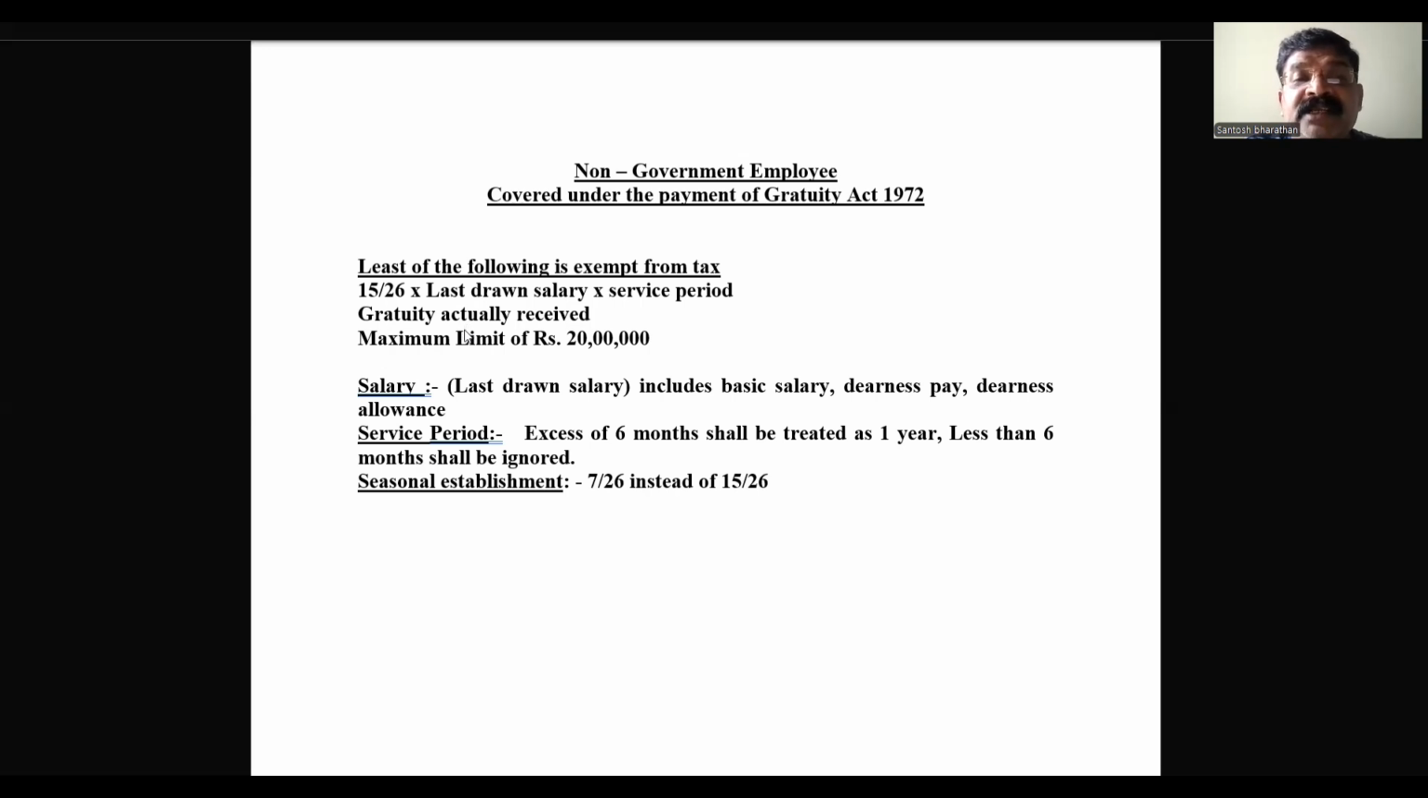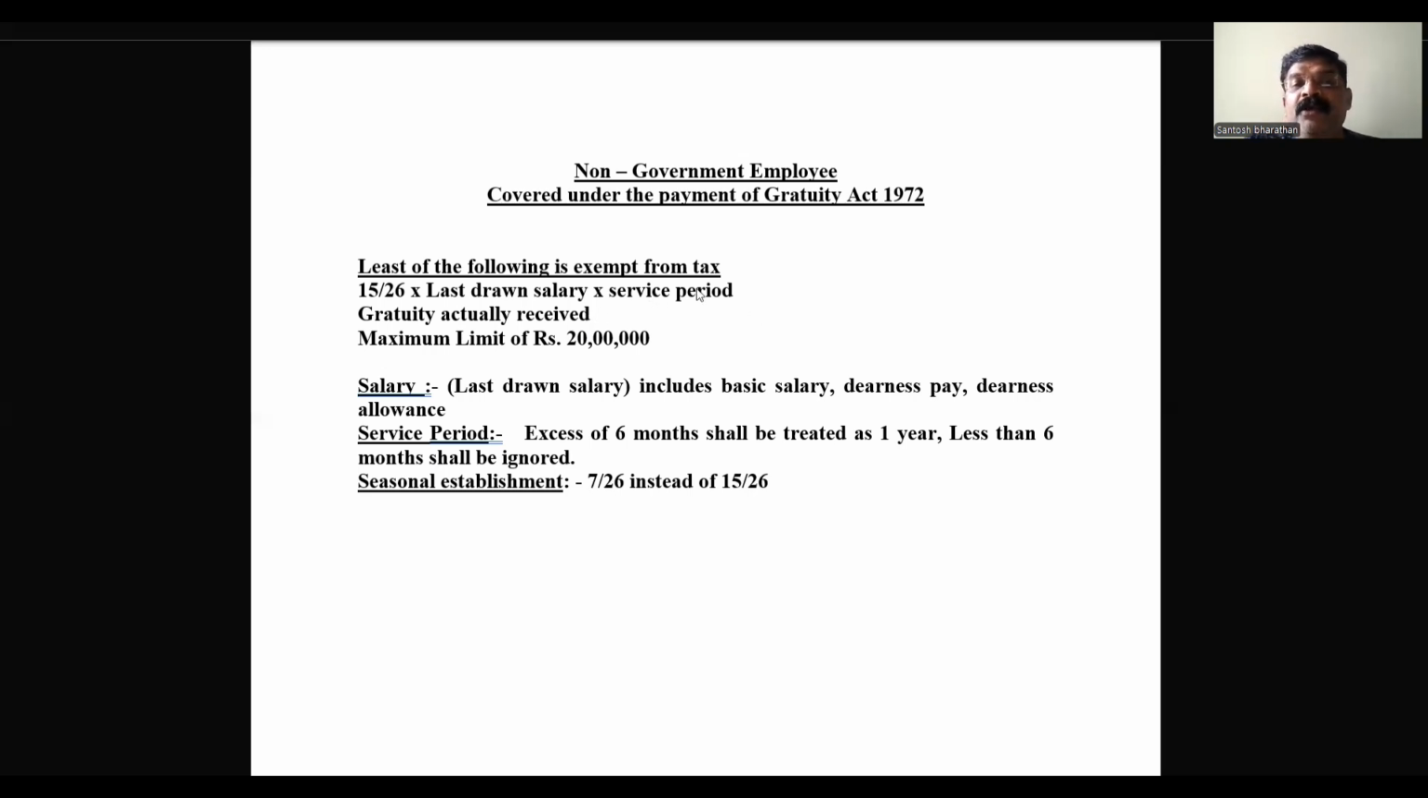How do we consider that salary? It means the last drawn salary, the last month's salary, we are going to take into account. Now the question arises, how is salary calculated? Salary includes basic salary, dearness pay, and dearness allowance. Three things: basic salary, dearness pay, dearness allowance. The three components we are going to add and multiply by 15/26 into service period.